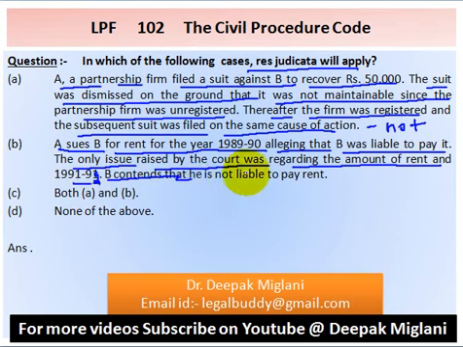B contends that he is not liable to pay rent. In this situation also, res judicata will not apply. So, answer is option D. D is the answer.